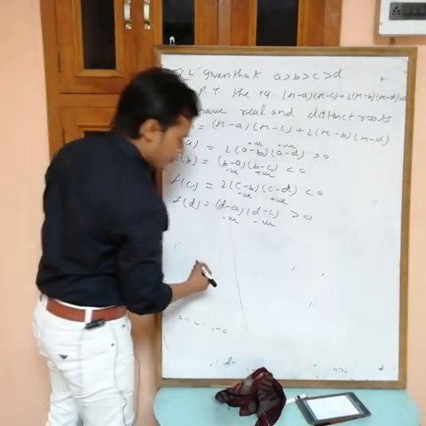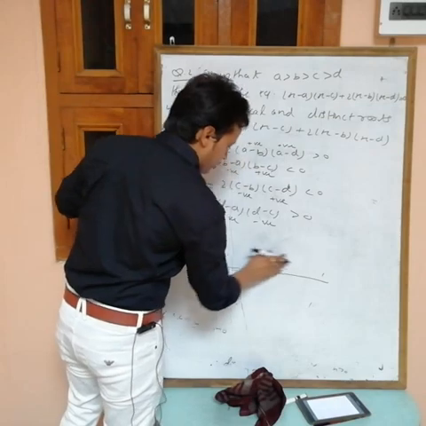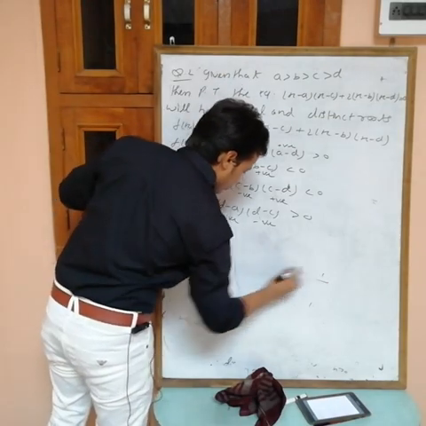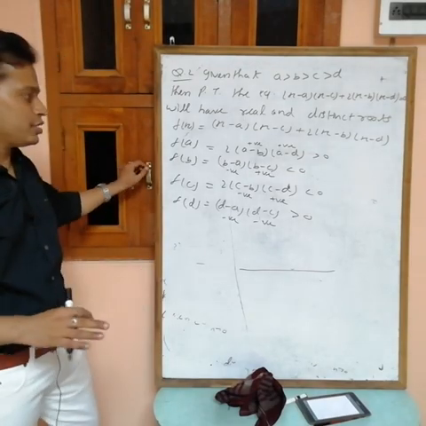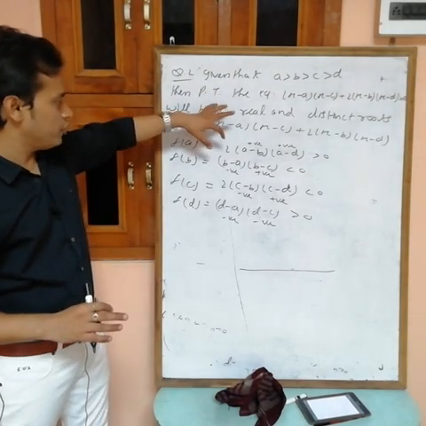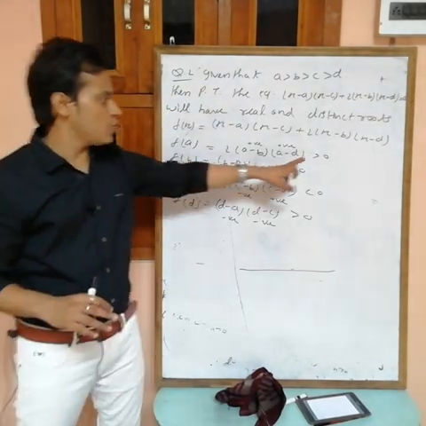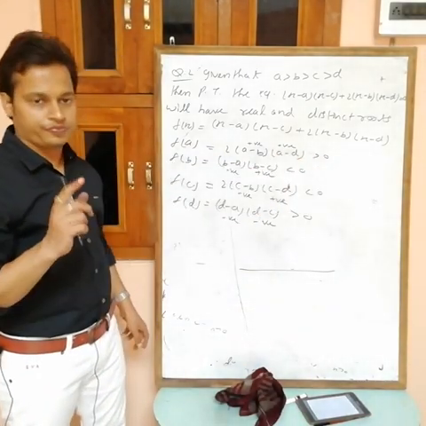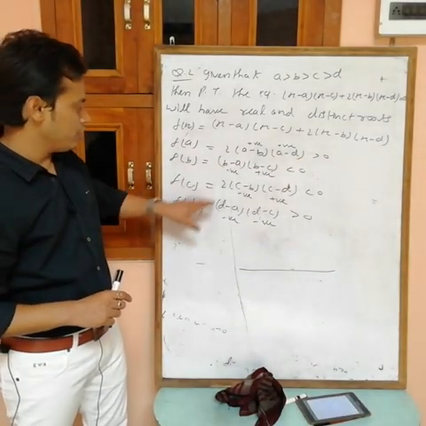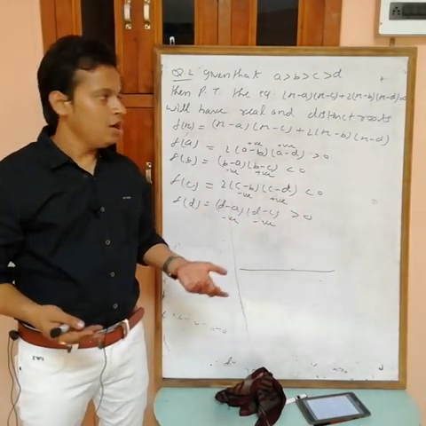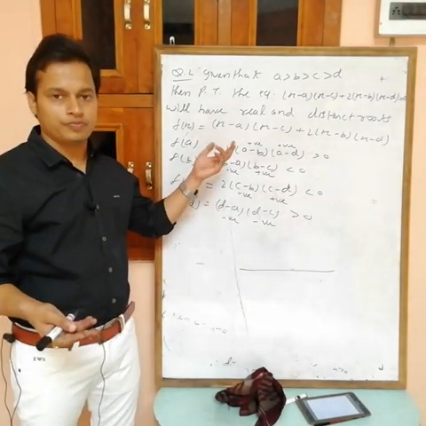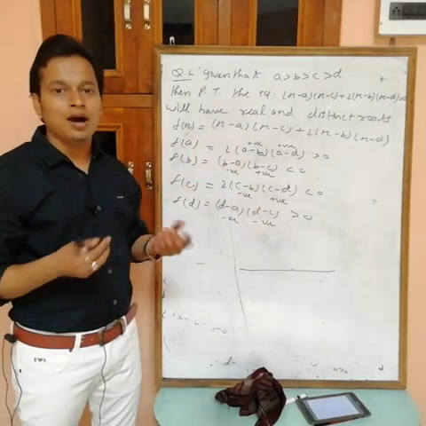Now if you try to draw the graph, easily you can see this is from the intermediate value theorem. Directly also I can say we have at least one root between a and b because both are of different sign. We have at least one root between c and d because both are of opposite sign. And it has only two roots because it is a quadratic equation, so both are different.